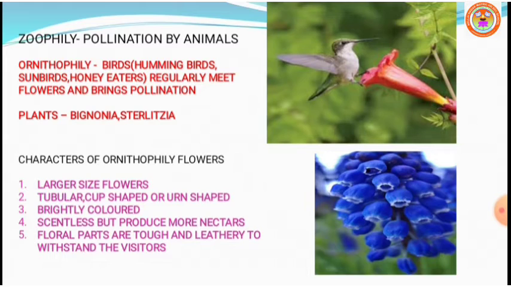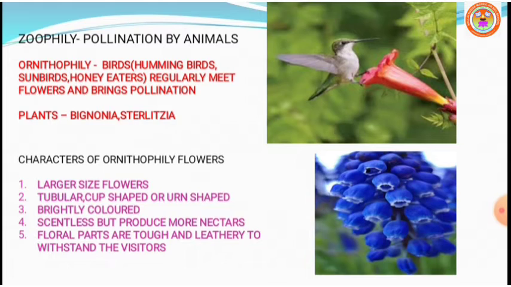The flowers are brightly colored. The colors may be red, scarlet, pink, orange, blue, yellow, which attract the birds. Anemophilous flowers, if you observe, are quite small, inconspicuous, and scentless, but ornithophilous flowers are just the opposite.